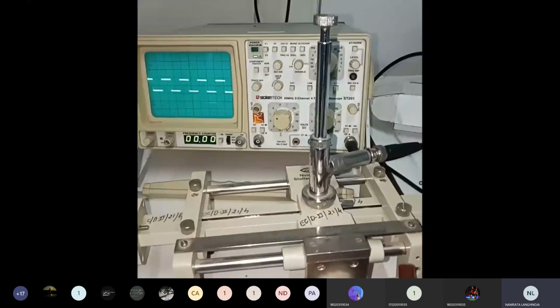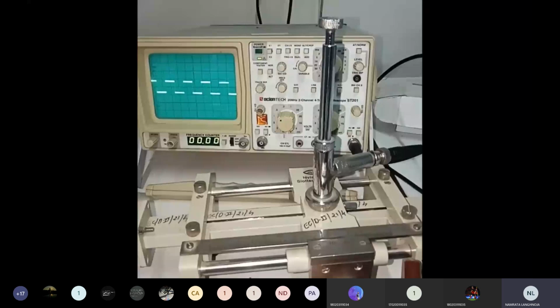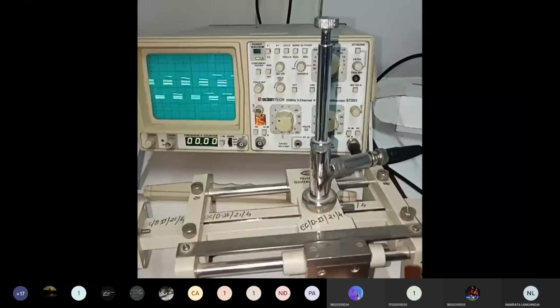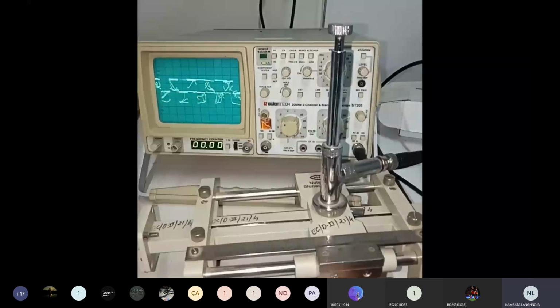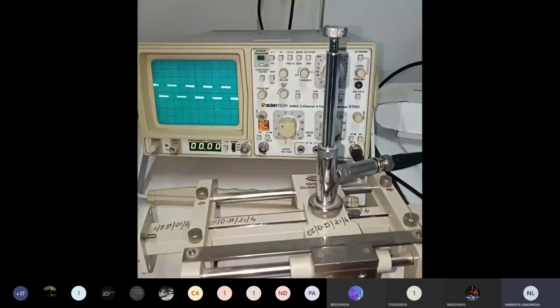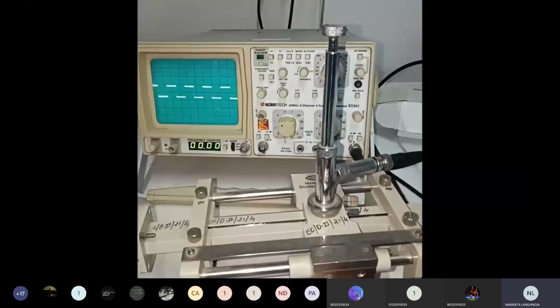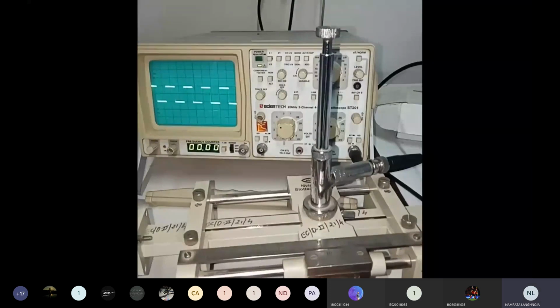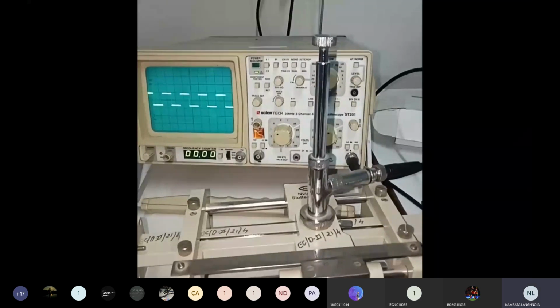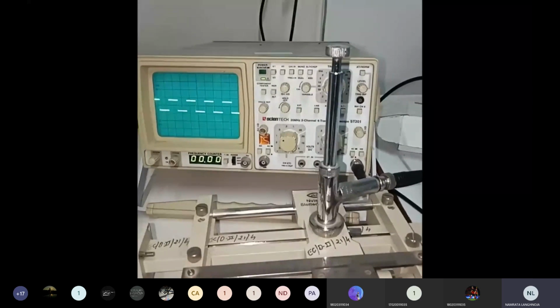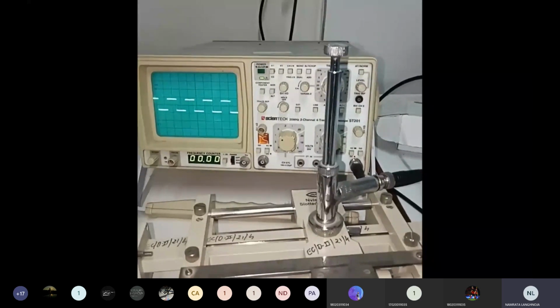You can see the amplitude is gradually decreasing. Once again, if we start, it is increasing. We'll find out the position where the amplitude is minimum. So this is the location where the amplitude is minimum.